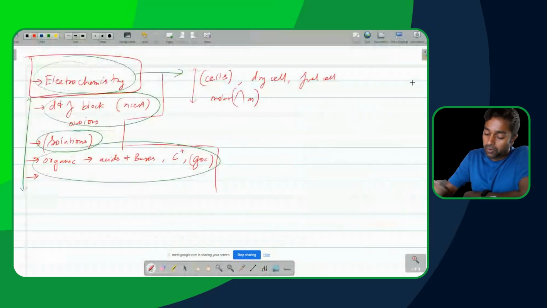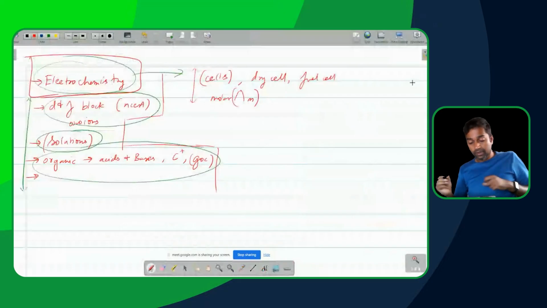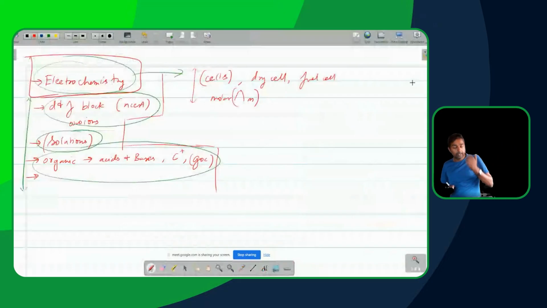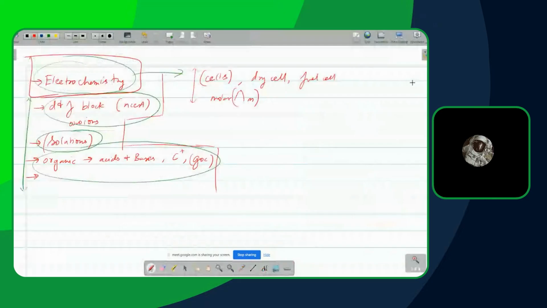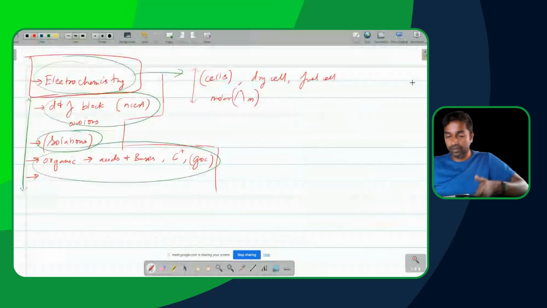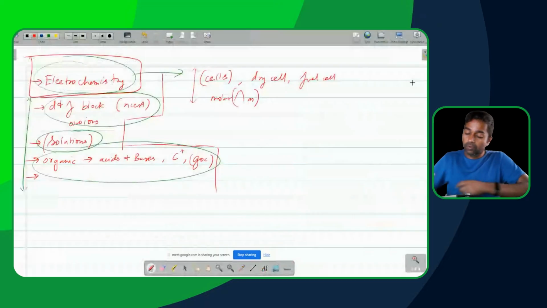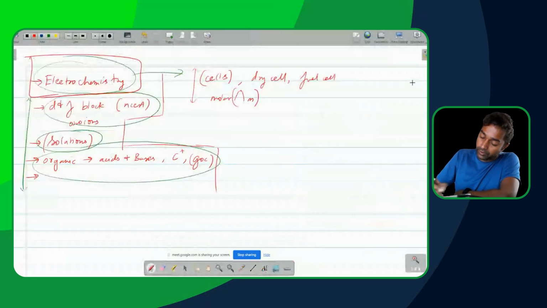Let's see. So what do you want to discuss today, beta? So we have electrochemistry, D&F block, NCERT, solutions, and organic. These are the main things. Okay, all right. So let's continue on with electrochemistry, or which topic do you want to discuss today? The cells we can do, or the dry cell part. Okay, so you want to continue with electrochemistry and discussion on cells. So we will start with electrochemistry.